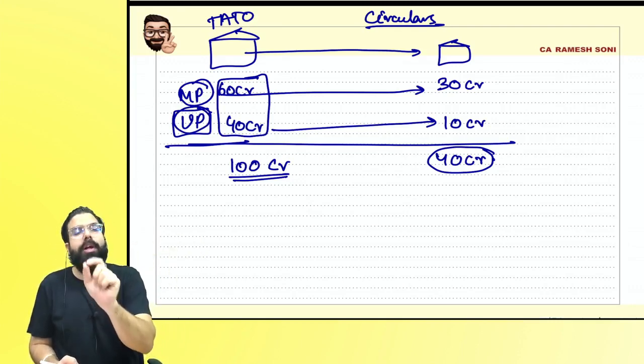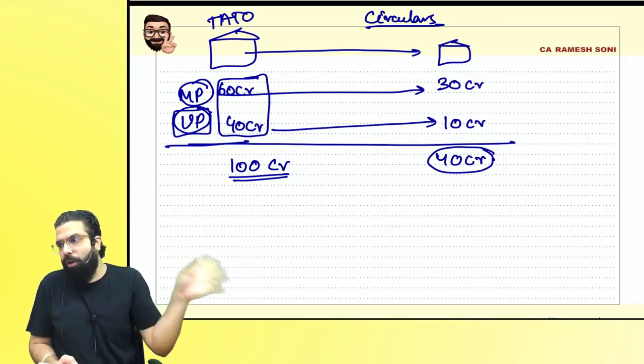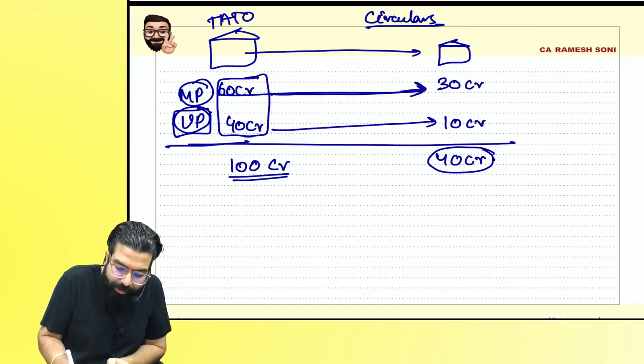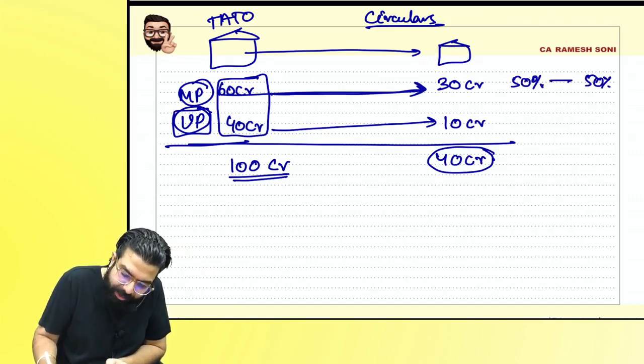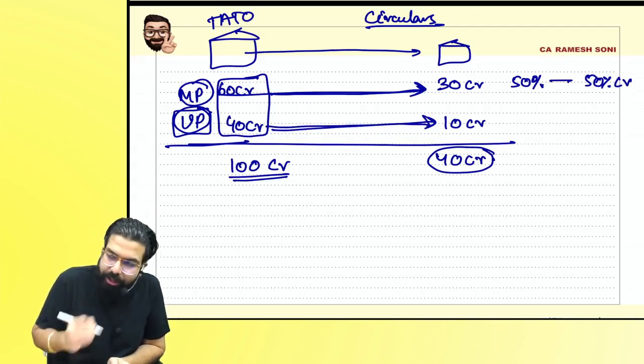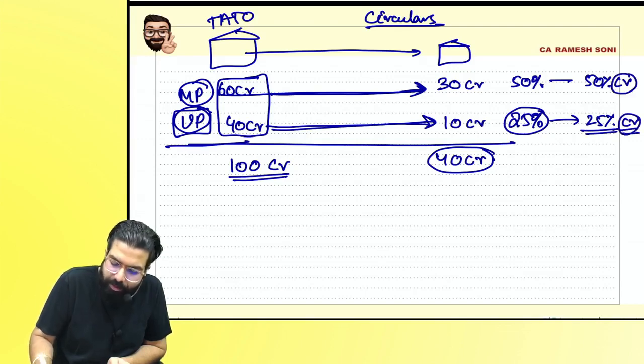So in total, should we transfer 40% credit in MP and UP also 40% credit, or should we see state wise? Here 50% of the assets are transferred, so 50% credit has to be transferred from the e-credit ledger, and here 40 crore and 10 crore assets are transferred, means 25% assets are transferred, so only 25% should be transferred from the e-credit ledger. Are you guys able to understand?